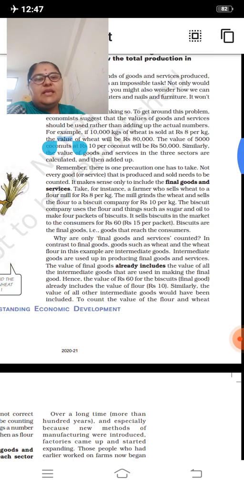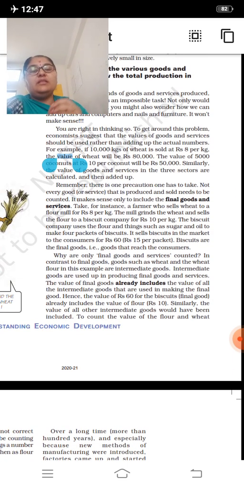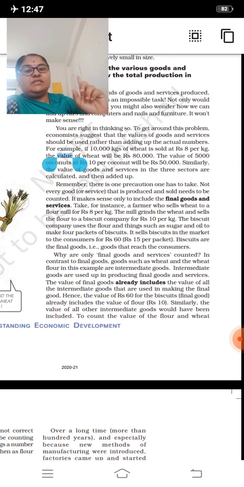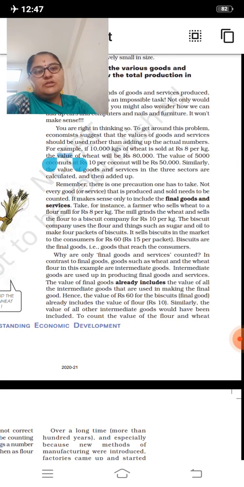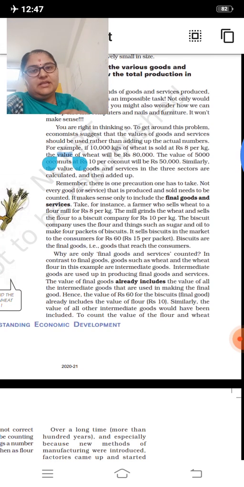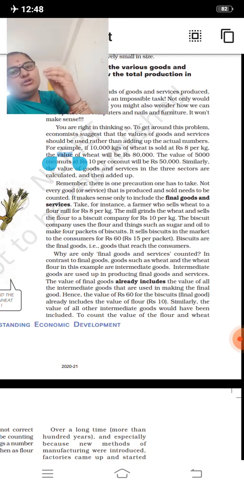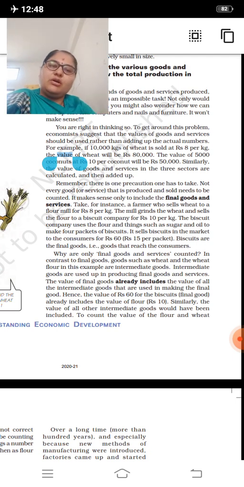So you can see here the value of 10,000 kgs of wheat, at rupees 8 per kg, means 8 into 10,000, it will become 80,000. And the coconut value is 10 per coconut, and for 5,000 coconuts, the cost will be rupees 50,000.